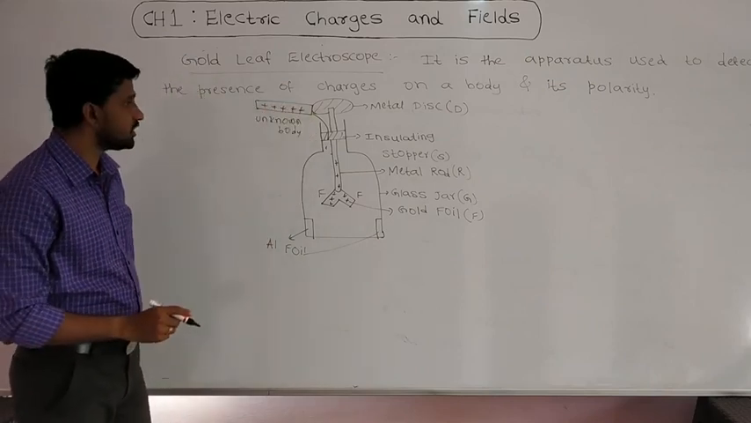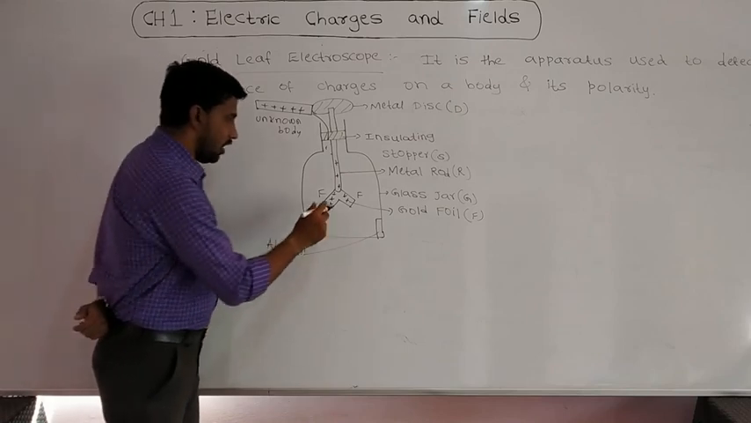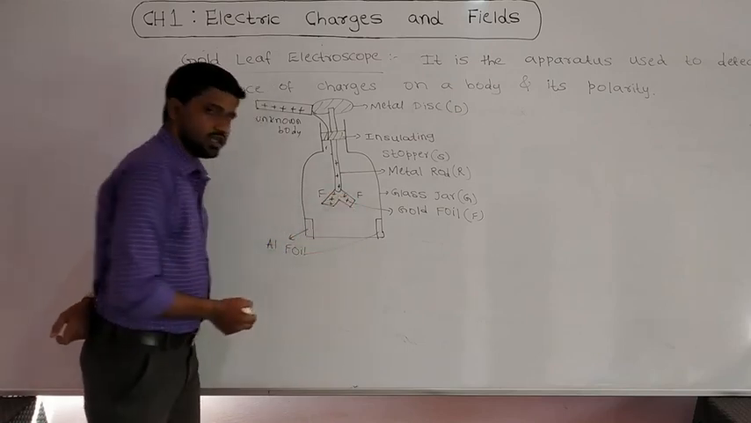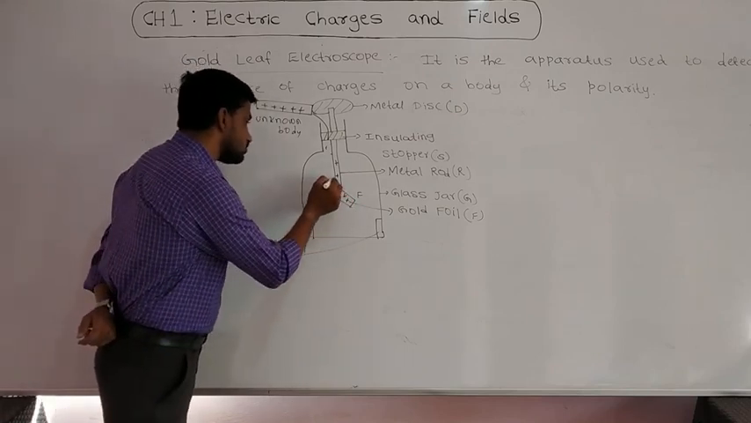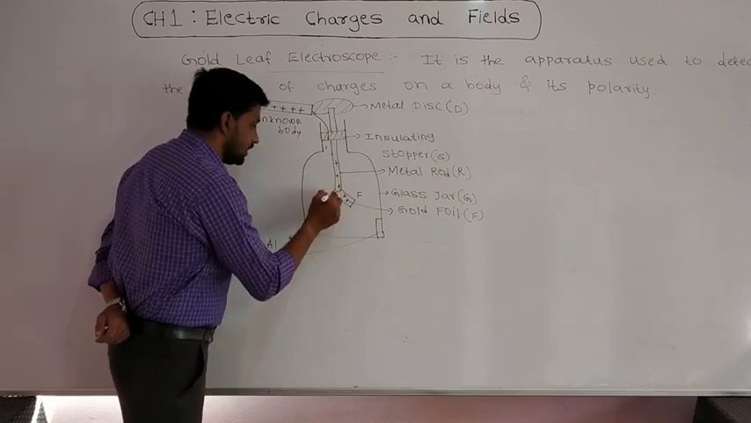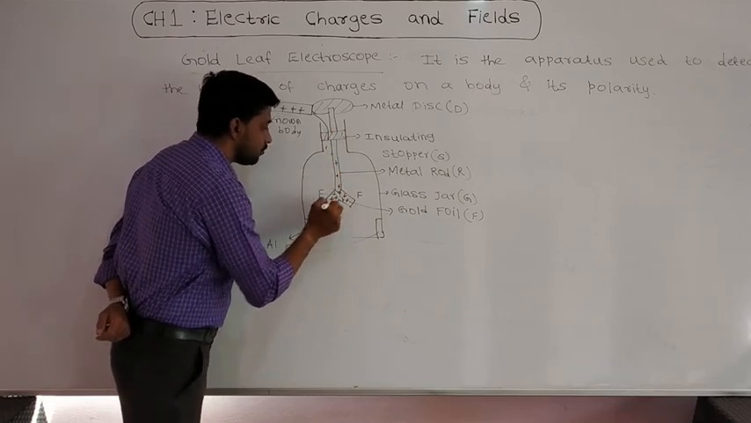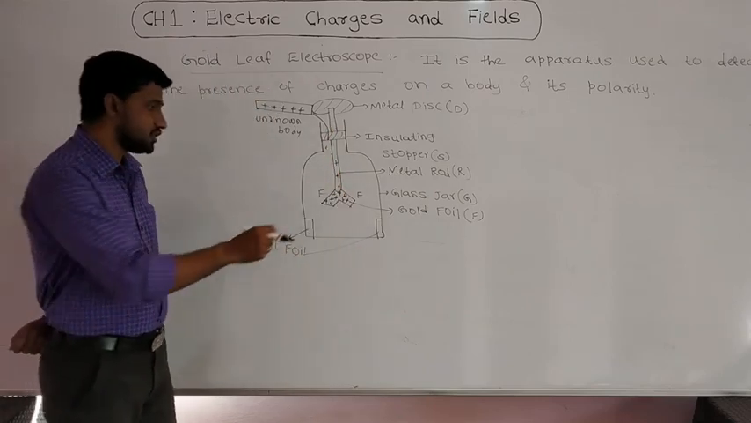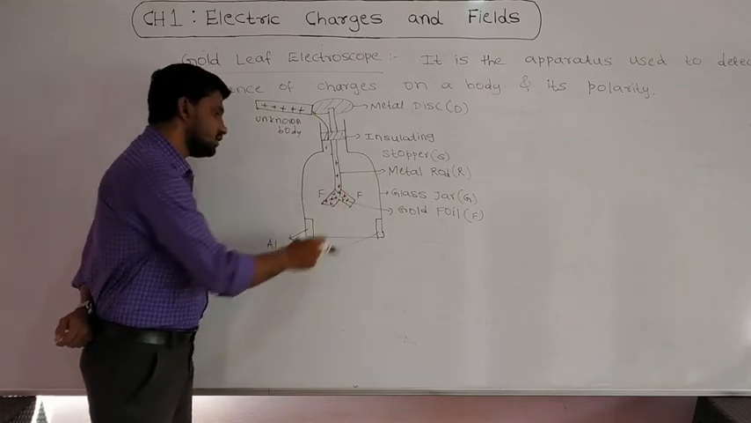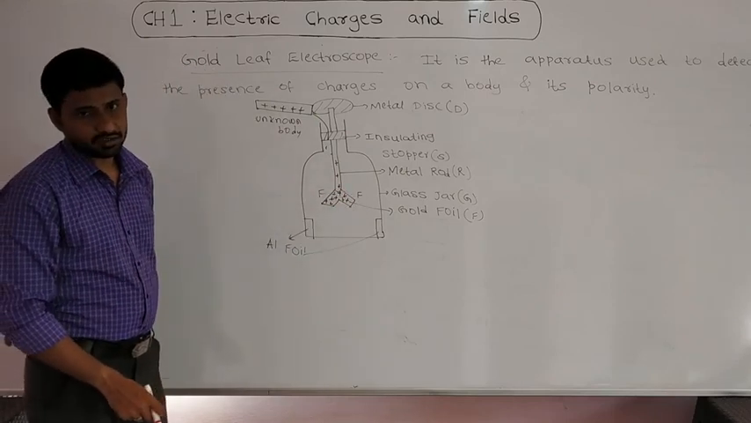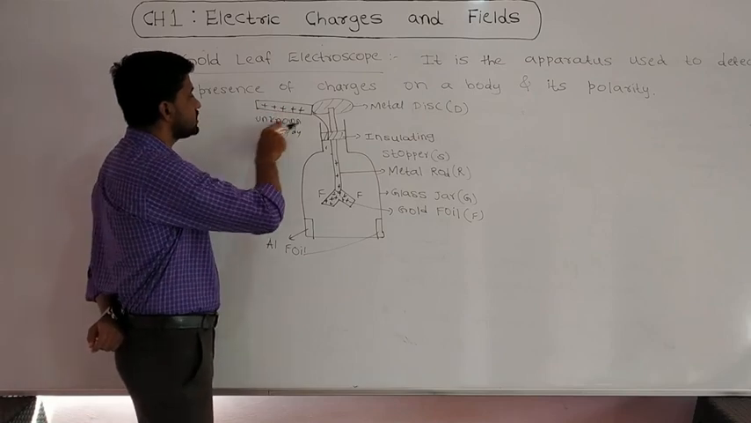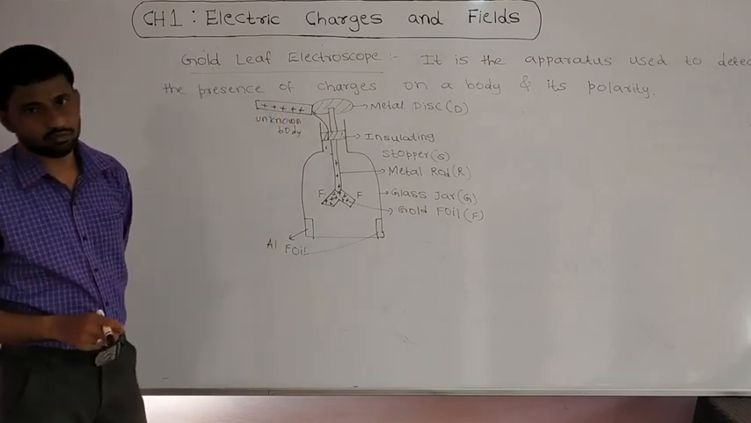Why I can conclude that it is positively charged: already this gold foil has positive charges, and because of the transfer of electrons, there is still an increase of positive charges. If positive charges increase, the repulsive force also increases. Then I can conclude that this unknown body is a positively charged body.